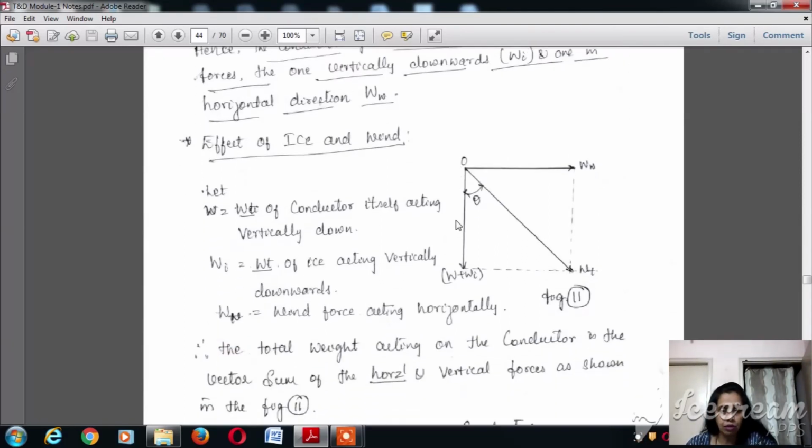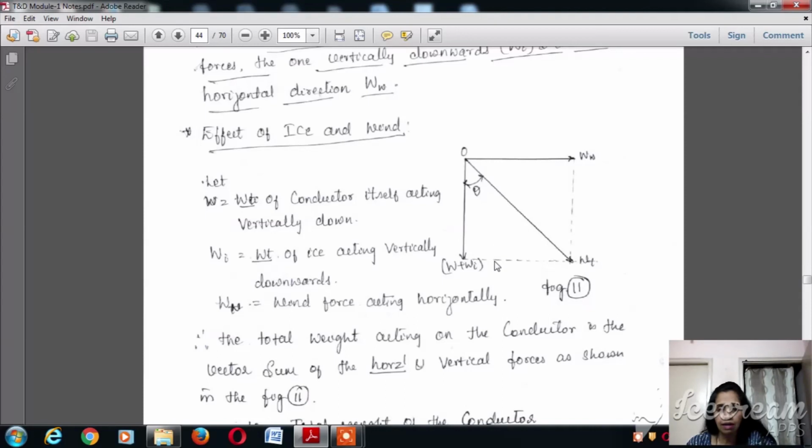Now let us see this diagram and analyze the effect of the ice and the wind together. We know that Ww is in the horizontal direction, Wi is in the vertical direction, and the weight of the conductor itself is acting downwards. So we need to add the weight of the conductor W also to it.